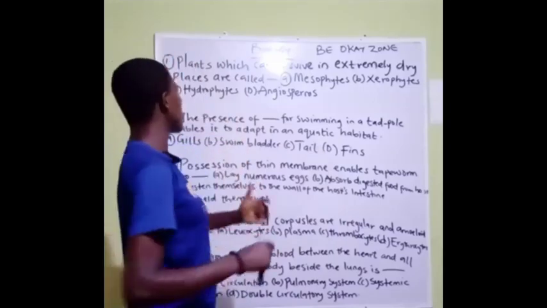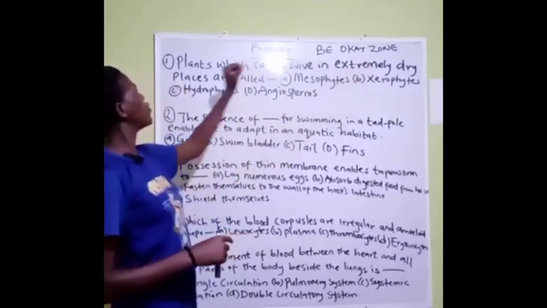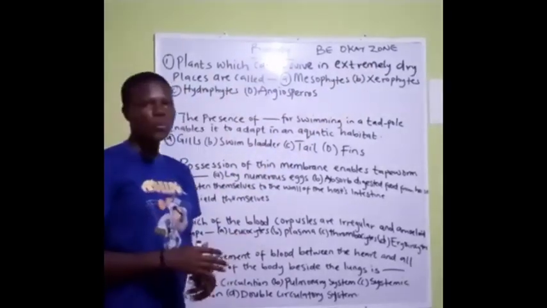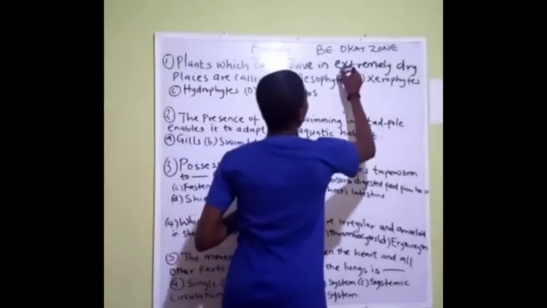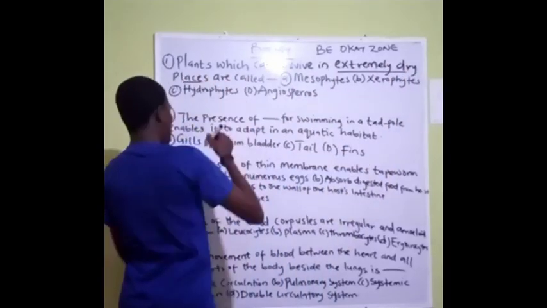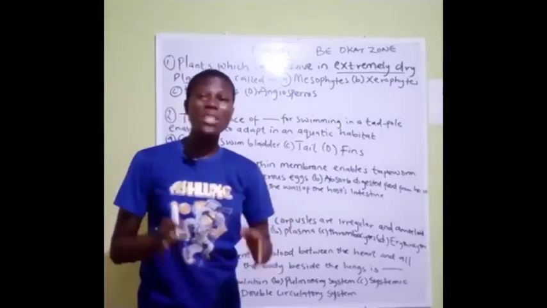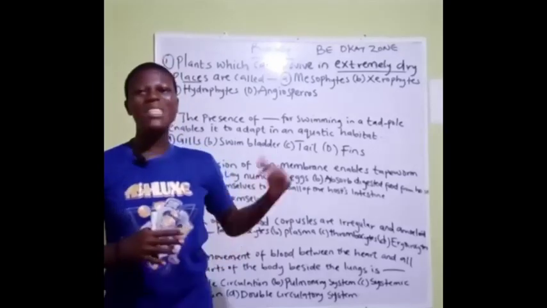The first question says, plants which can survive in extremely dry places are called what? In this question, what they want you to understand is the kind of adaptations that occur within these plant types.